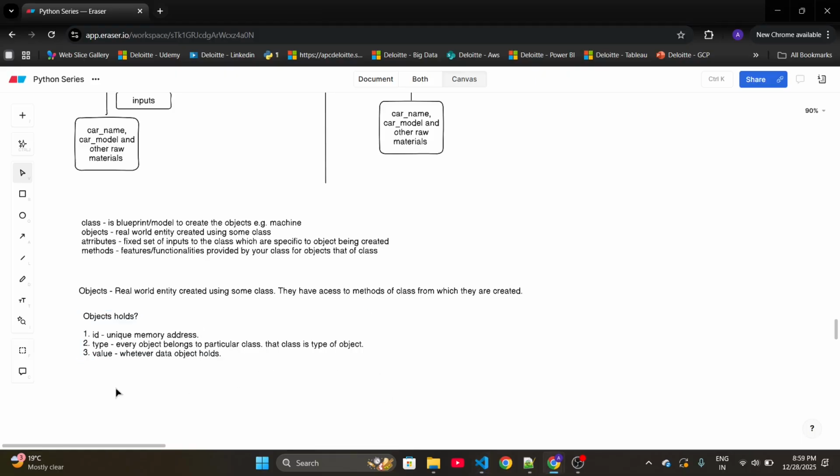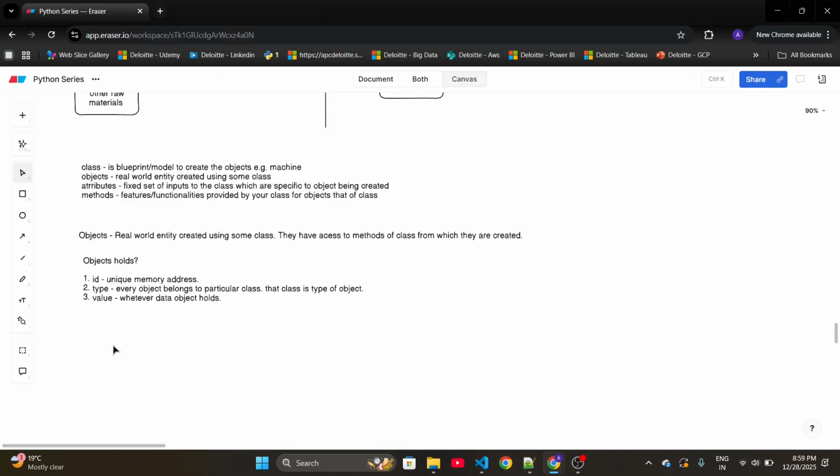So every object will have three things. One is ID, which is a unique memory address, a unique memory location for that object. Then type: every object belongs to some class, so that class is the type of that object. And value is whatever data that object holds. We understood everything about the object. An object is a real world entity created using some class, and it has three things: ID, type, value. If we need to find out if something is an object, we simply check whether it has ID, type, and value. If it has all these three things, we can say it is an object.